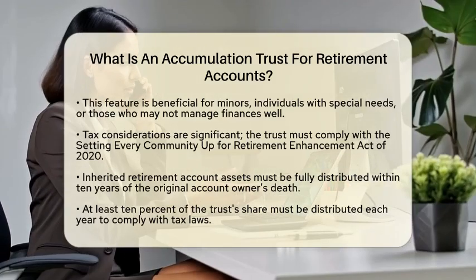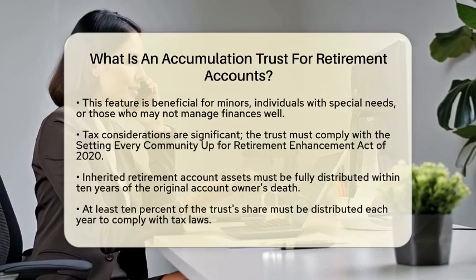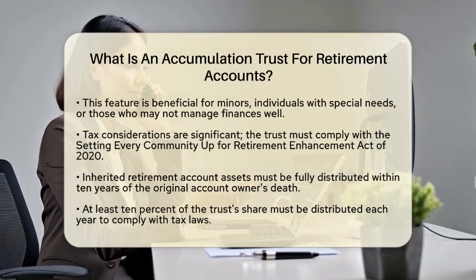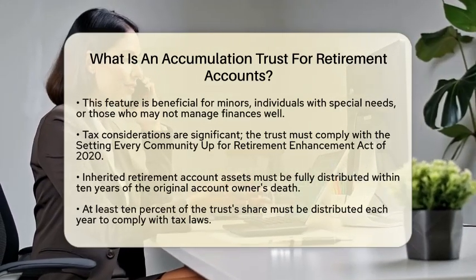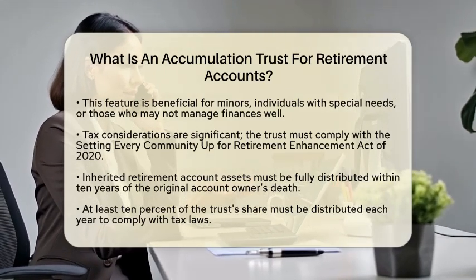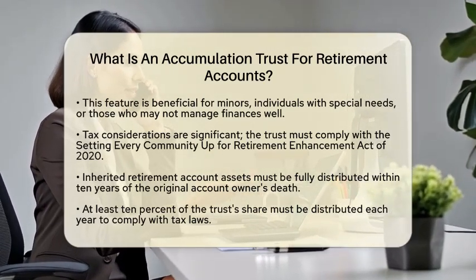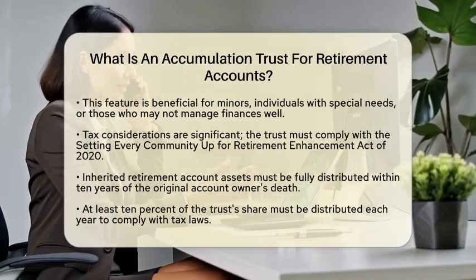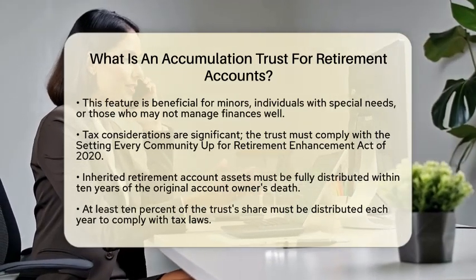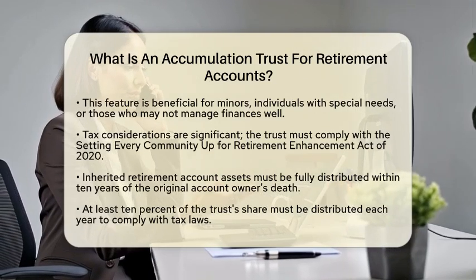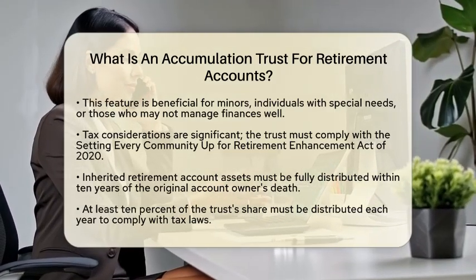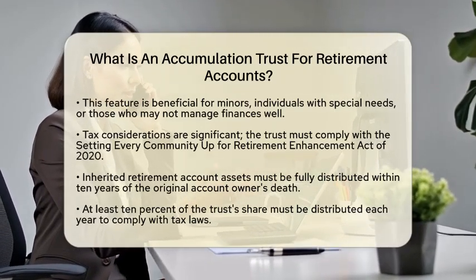Tax considerations are also important when it comes to accumulation trusts. The trust must comply with the Setting Every Community Up for Retirement Enhancement Act of 2020. This law states that inherited retirement account assets must be fully distributed within 10 years of the original account owner's death. At least 10% of the trust's share must be distributed each year.